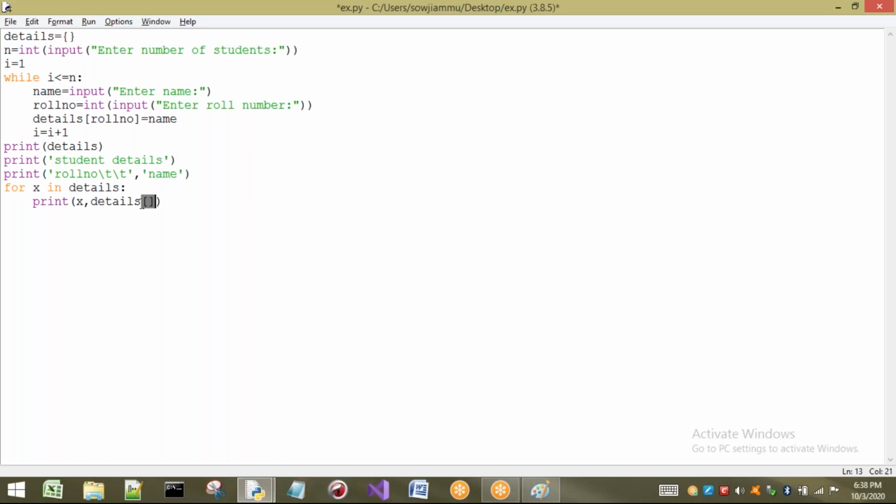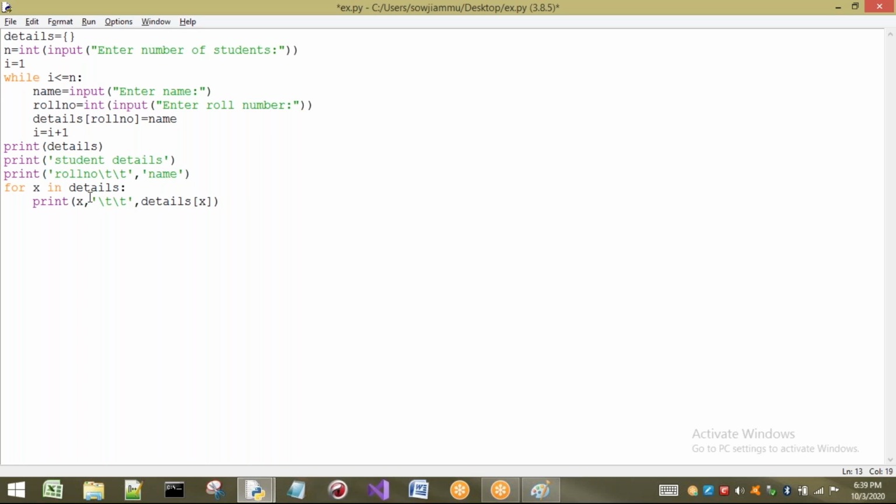If I write details of X, what happens? If the X value is 1, what is going to be printed? Details of X means the corresponding value is going to be printed. That means here key is going to be printed, here value is going to be printed. So key is what? Roll numbers. Next value is what? Name only. So if you write details of X, automatically value is going to be printed. Just for decoration, I will give some tab spaces here. Okay, 2 tab spaces I will give as I have given above. \t I'm going to take.